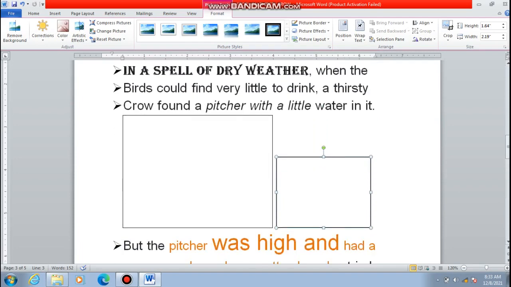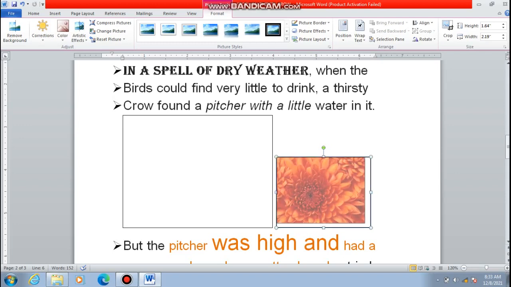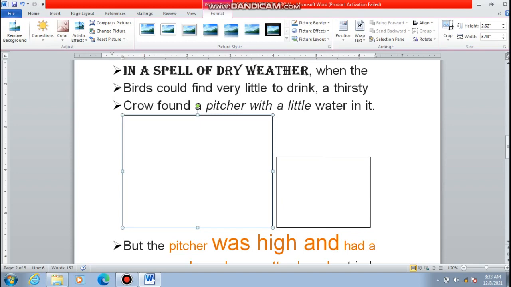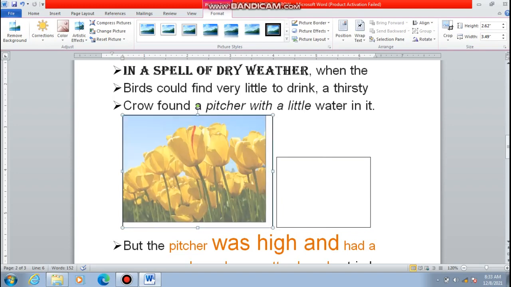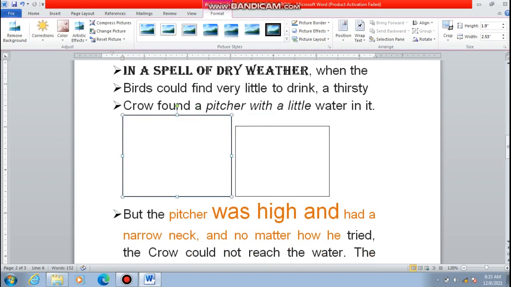I don't know why it is not appearing. This is actually a picture. As you can see, as I'm increasing and decreasing its size, this is a picture that will appear. Due to a laptop issue, I think it is not appearing. So this is how you can insert a picture and resize the pictures. Clear?